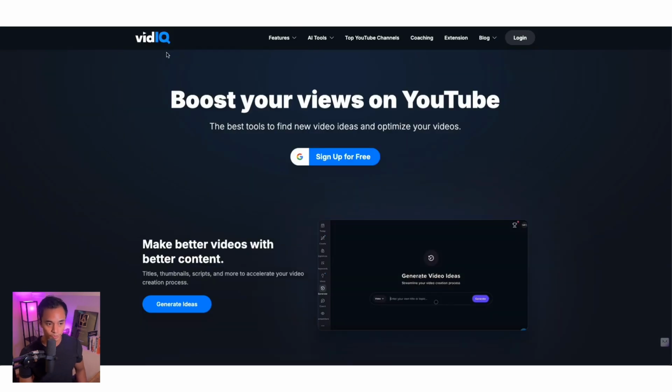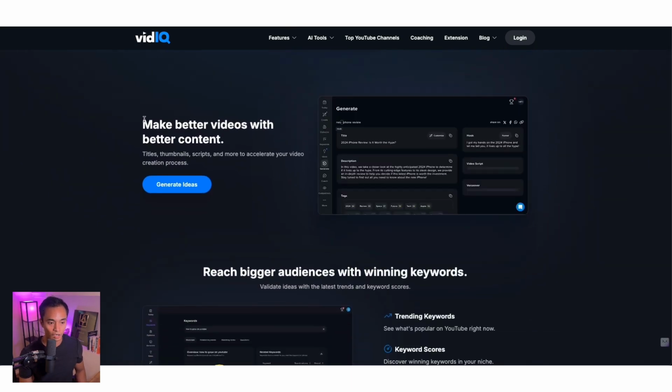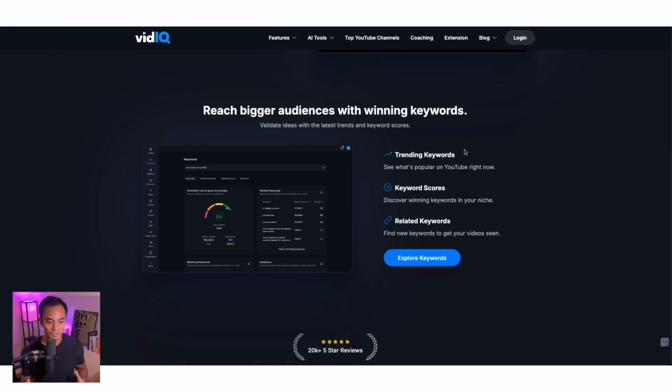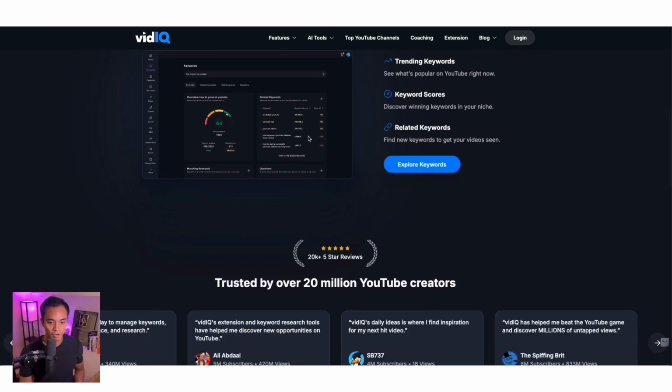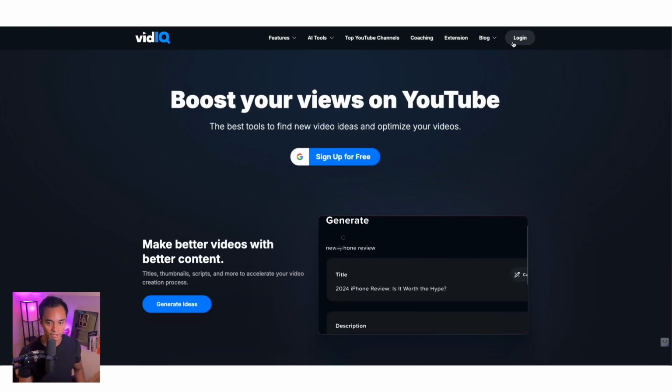So the next platform we're going to use is called vidIQ. Basically, this is going to help you with coming up with your YouTube content ideas. So what they've done is they've gotten the data from YouTube and they're able to give you specific analytics and specific types of keywords that people are actually searching for. So it basically works like a Google actually. So you can look at what kind of keywords are trending. You can look at the score for the keywords, and then you can look at other types of ideas that you could create content on. So let's log into this and then let's see how this works.